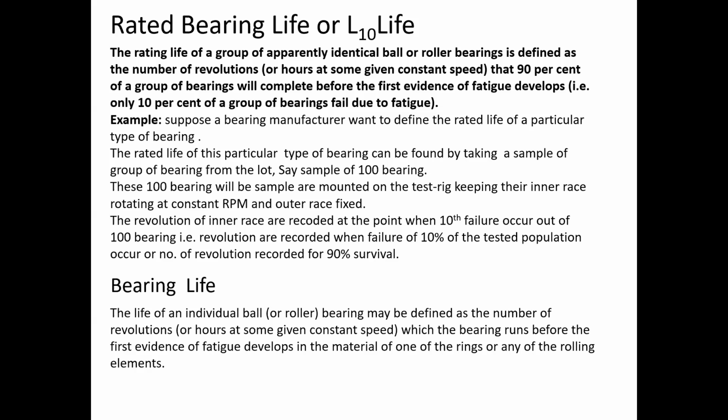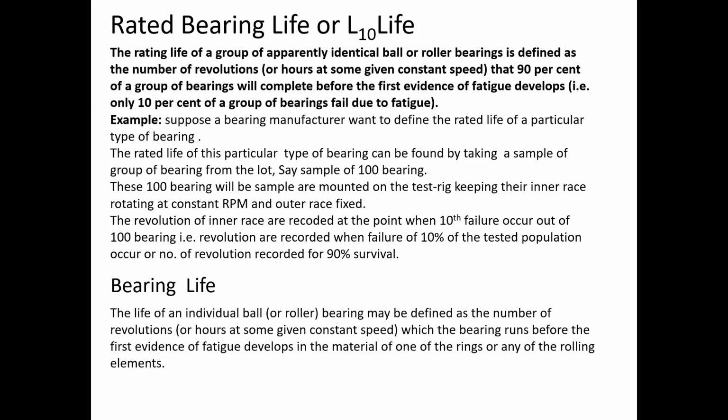These 100 bearings will be mounted on a test rig, keeping the inner race rotating and the outer race stationary, or you can say fixing the outer race. And all these 100 bearings will be run at the same RPM. And we will record the number of revolutions completed by the group of bearings when the 10th failure in the group takes place, or when the first fatigue evidence comes on the 10th bearing.